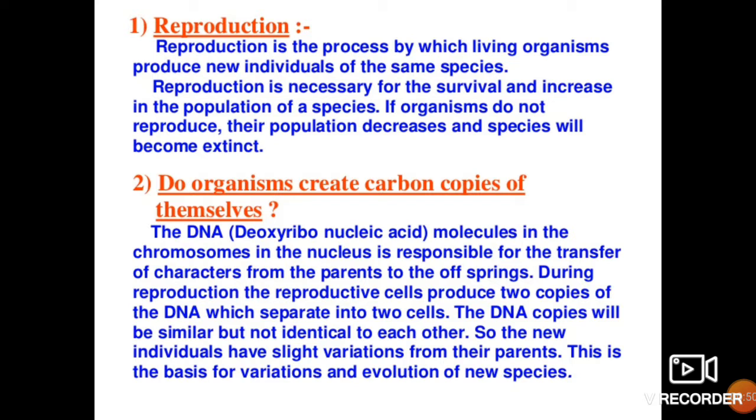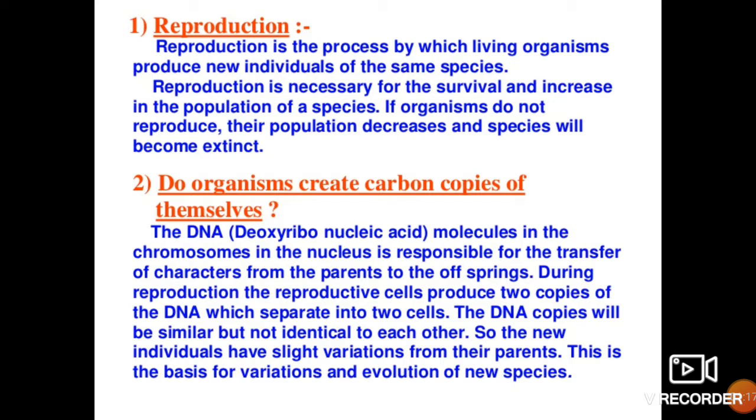After completing its lifespan, that organism will die and ultimately the species will be eliminated from this universe. That's why to continue life from generation to generation, reproduction is very important.